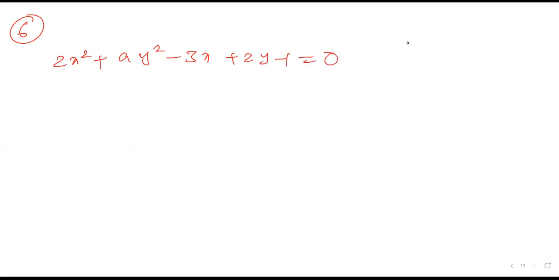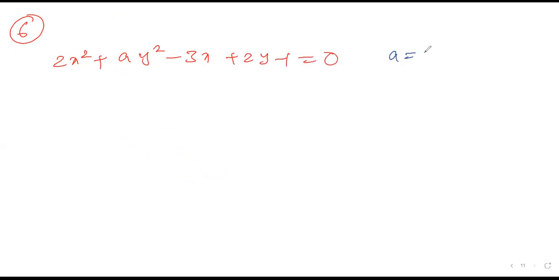Now I'll go to the sixth question. Question number 6 is here. Find the value of a, and also find the circle's radius. That is the question. The equation they mentioned is 2x^2 + ay^2 - 3x + 2y - 1 = 0. Find the value of a.